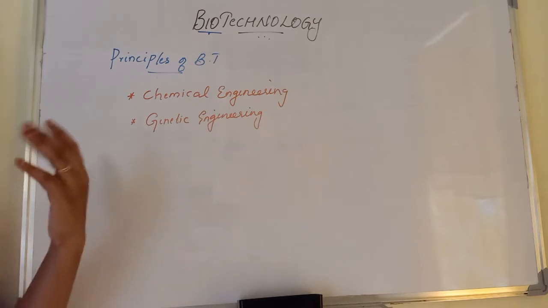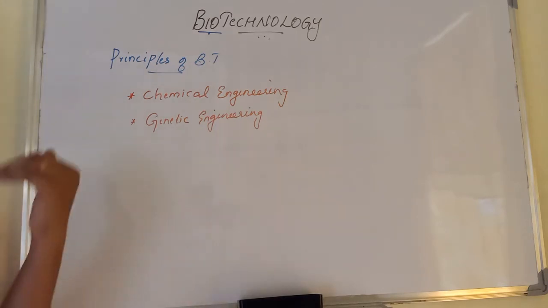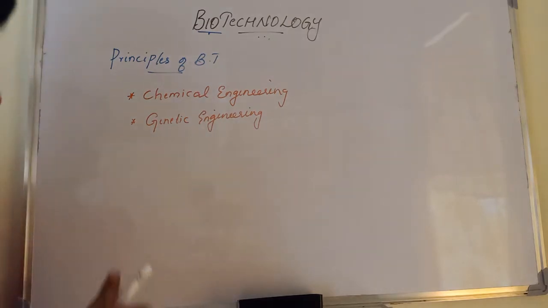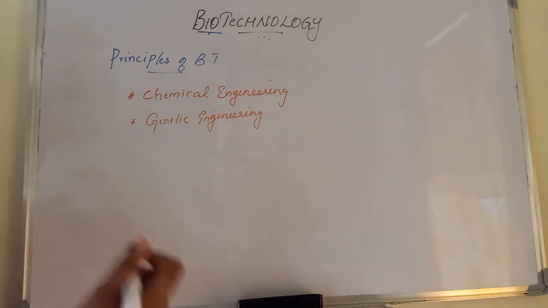Okay, first we are manipulating a new genome, then we are transferring that new genome into the host organism so that that particular function or character will improve. As a result of this transfer of the new genome to the organism, a new character will be produced in that particular organism. Okay, so what are the steps mainly involved in genetic engineering?